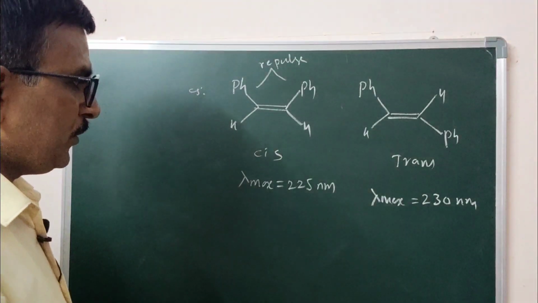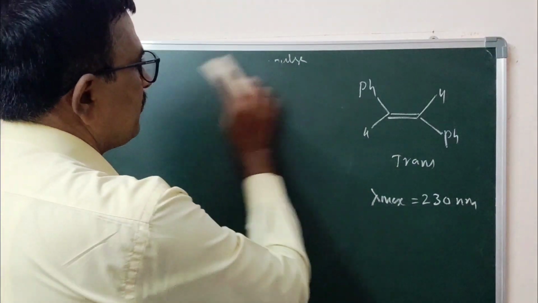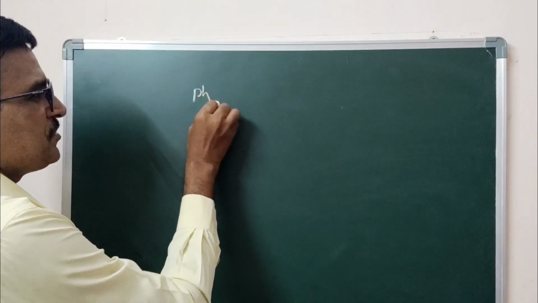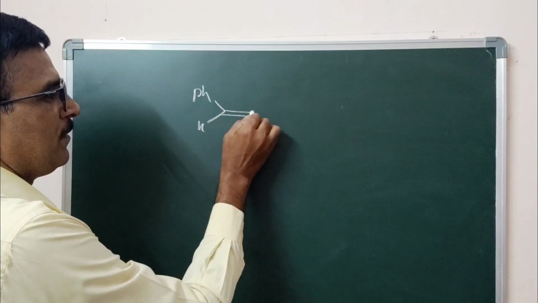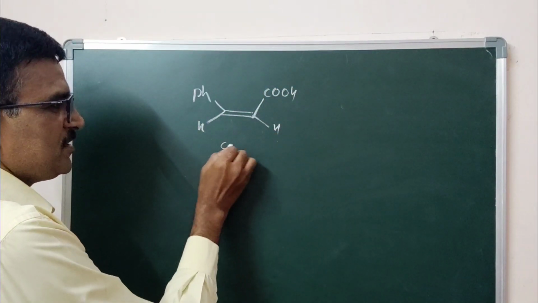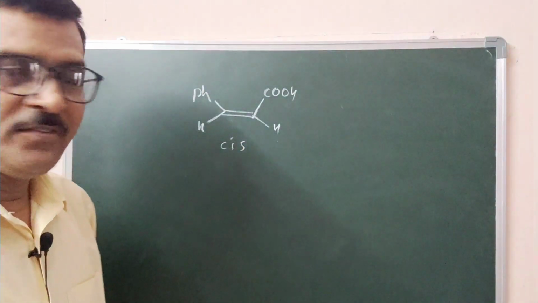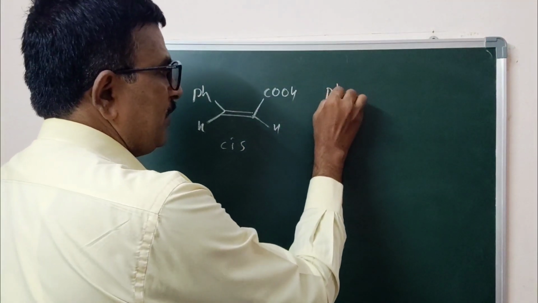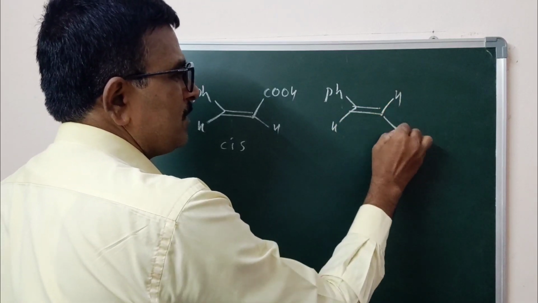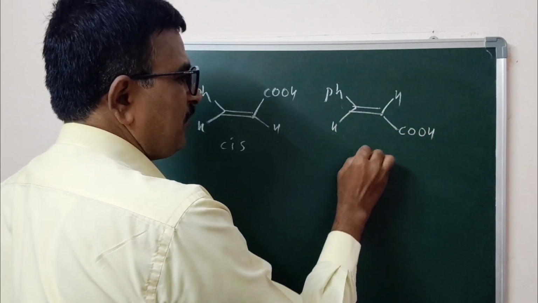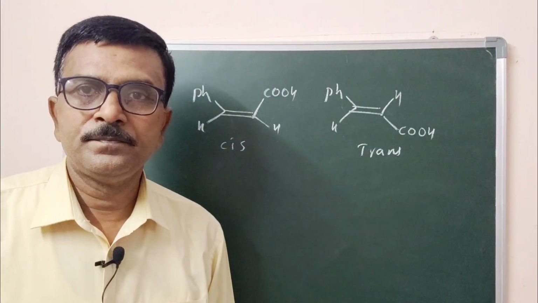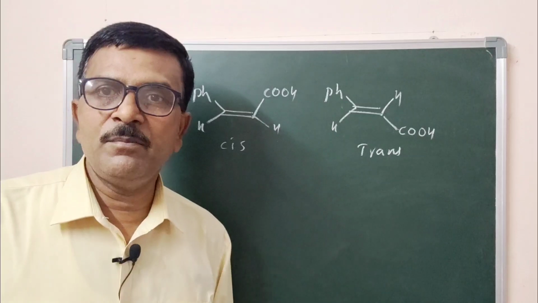Now, for example, you take cinnamic acid. Ph, hydrogen, COOH, hydrogen. This is cis cinnamic acid and trans cinnamic acid, with Ph, hydrogen, COOH. This is trans. The molecule is the same, but the geometries are different.